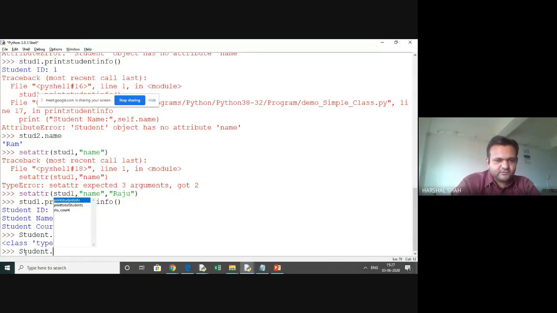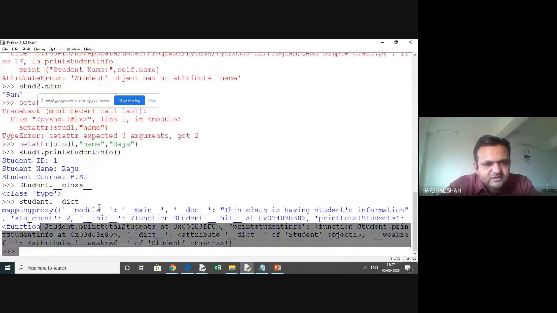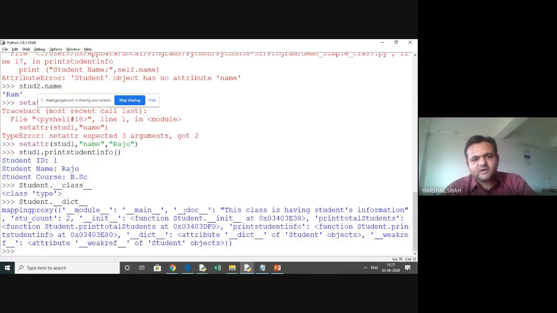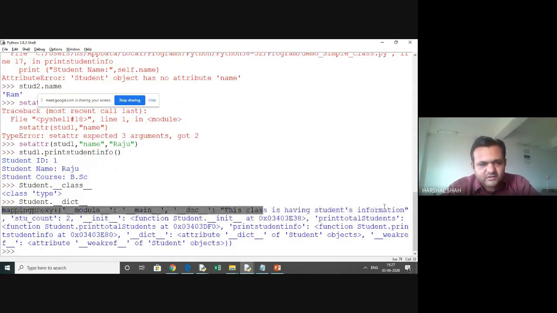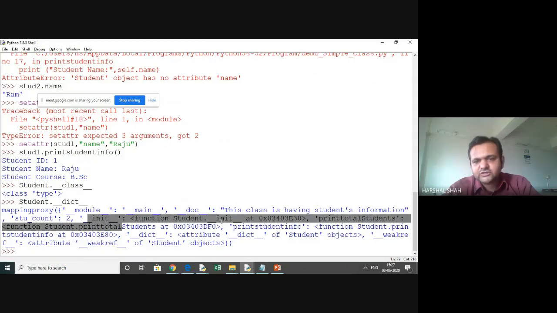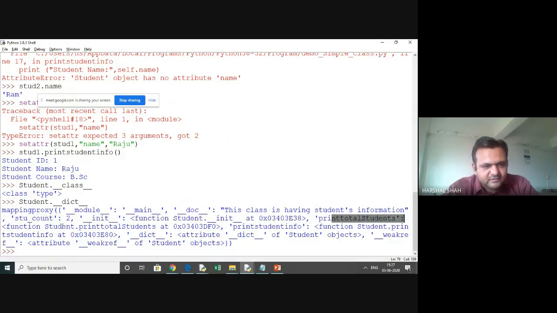So here you can have a dictionary, and you can see what is in the dictionary. Yes, the dictionary is all talking about this class having the student information, all this doc is available, student count is 2, and it has an init function, this is a method. You can see all the information: print student info, print total student, function, dictionary, like this.